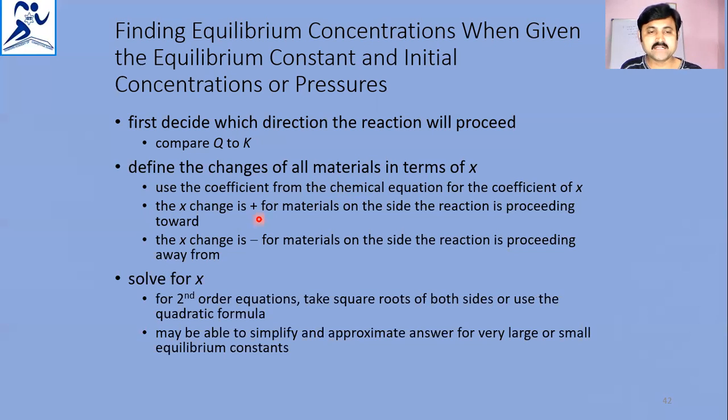X is positive for materials on the side towards which the reaction is proceeding, in the forward direction, and X is negative for the materials on the side the reaction is proceeding away from. So that's what we wrote as 1 minus alpha, 1 plus alpha. Solving for alpha, we'll find the concentrations and equilibrium constants.